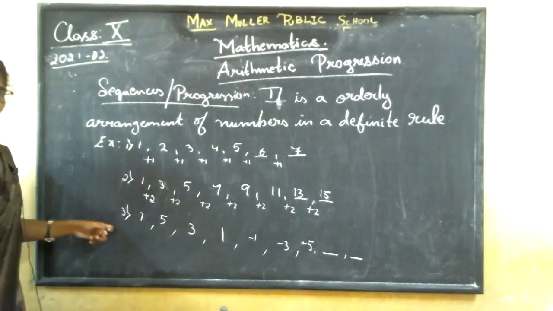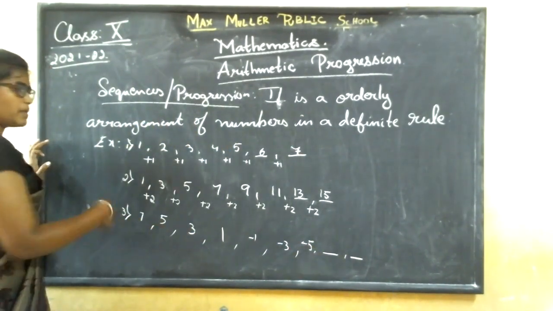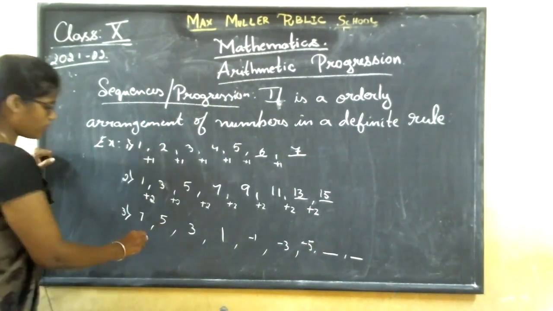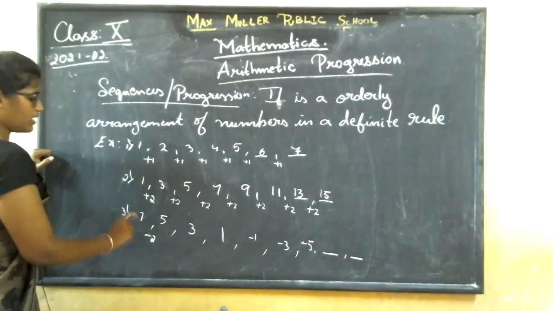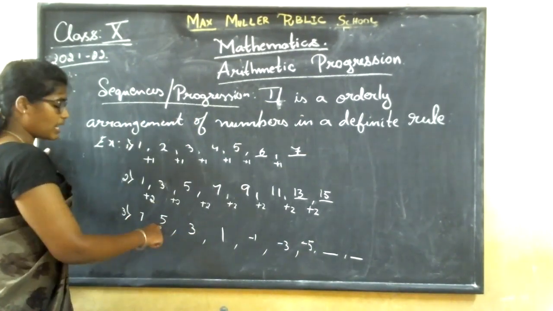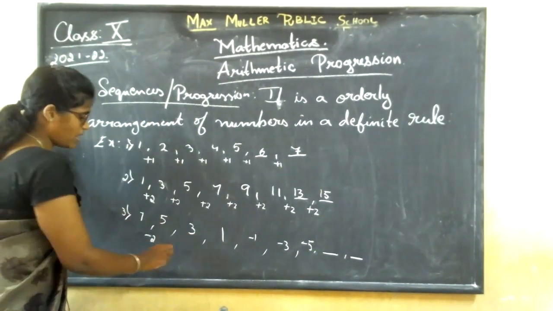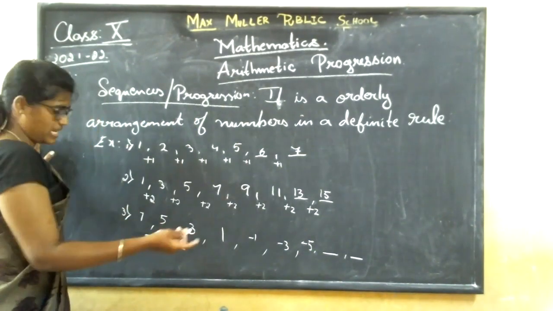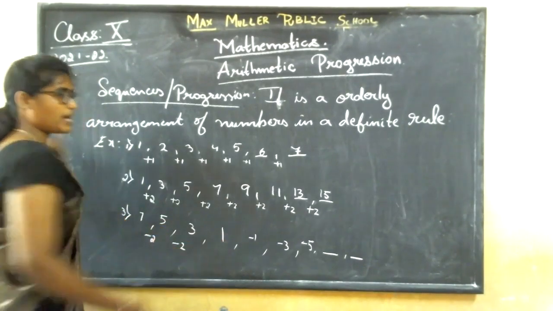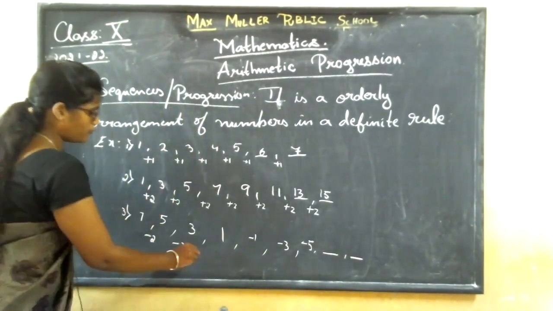Now what happens? So 7 and 5. In 7, how many times does 2 go? You are going to subtract 2 from 7. If you subtract 2 from 7, you get 5. From 5, if you subtract 2, you get 3. From 3, how much should you subtract to get 1? 2, that is 2.